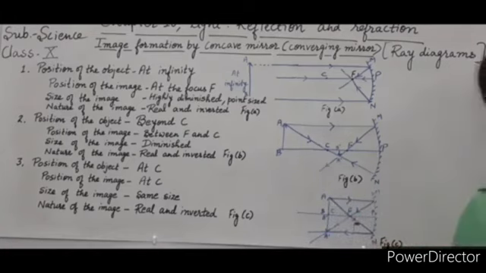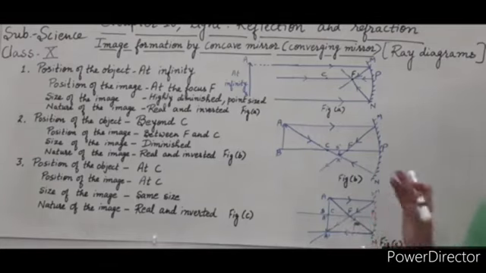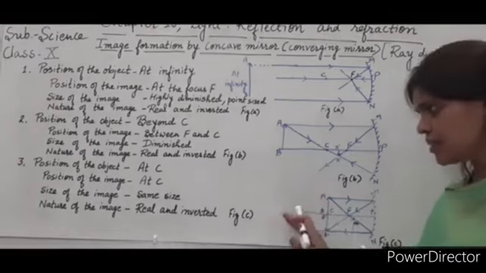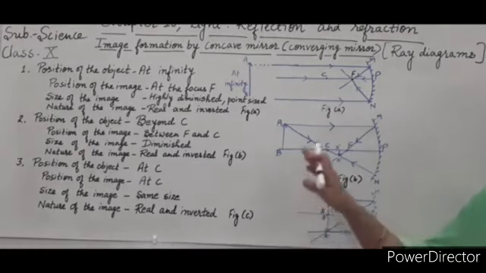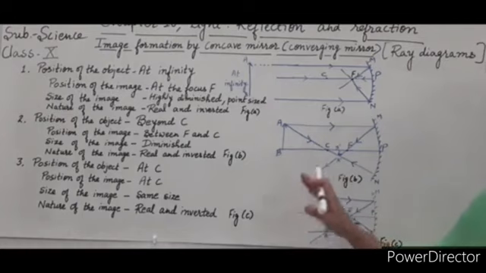Next is the nature of the image. The image formed is real and inverted. It can be obtained on a screen, and it is an inverted image. So this is the third case of image formation in case of concave mirror.